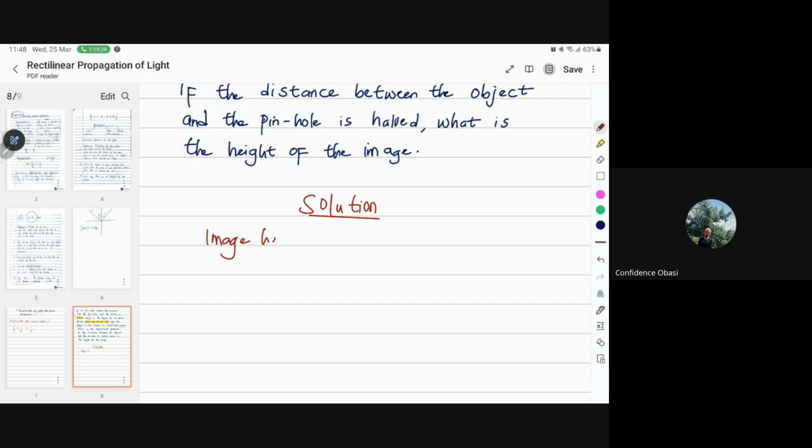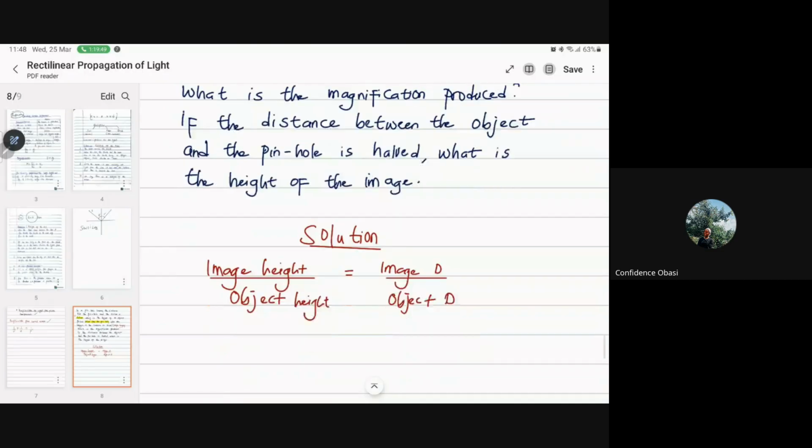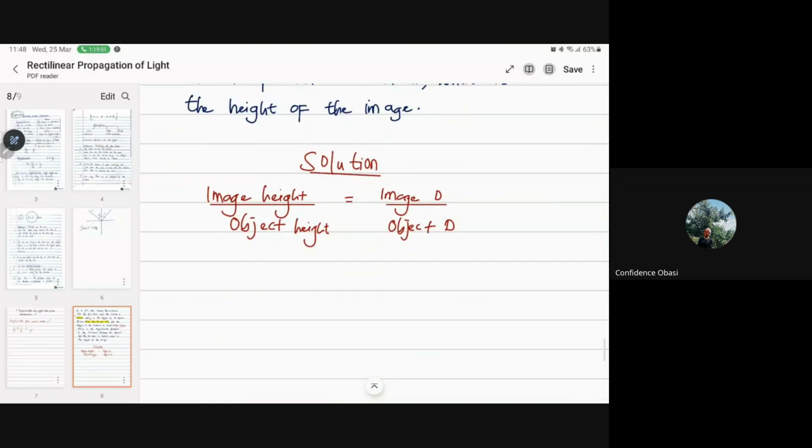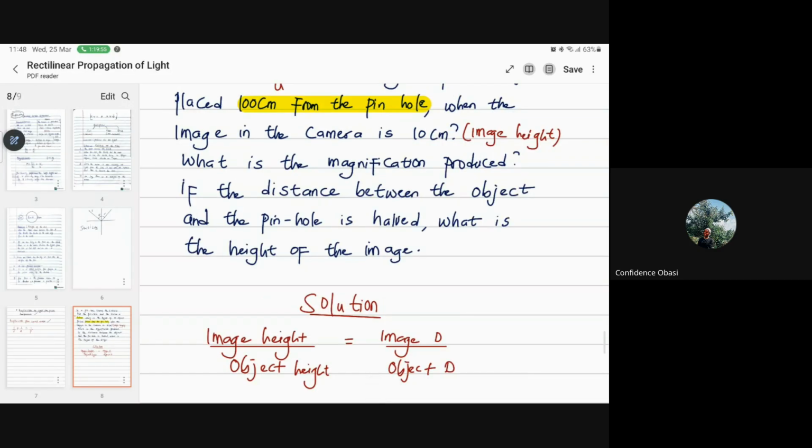Image height over object height is equal to image distance over object distance. The image height was given to us. So they say, what's the height of the object? Image height, magnification 0.25 makes sense. Is someone working alongside Justice?